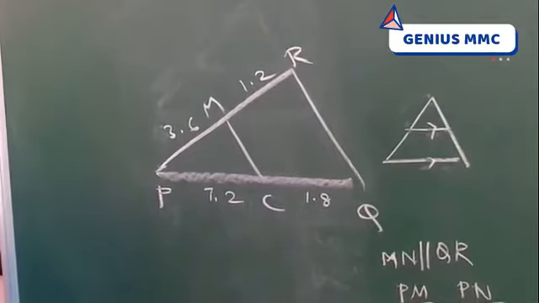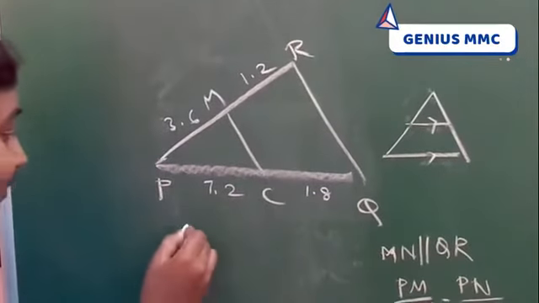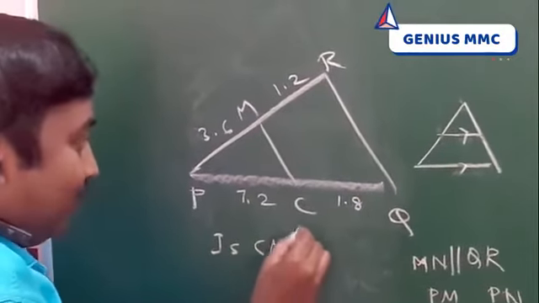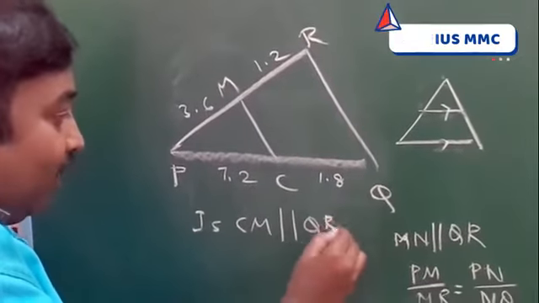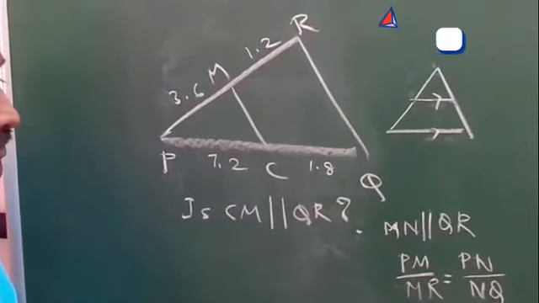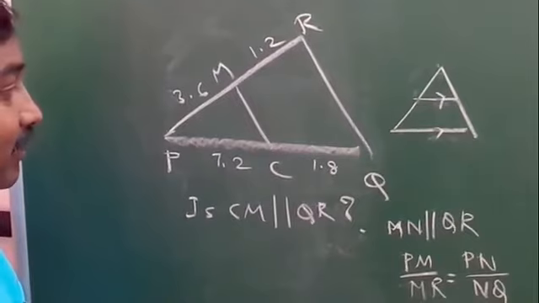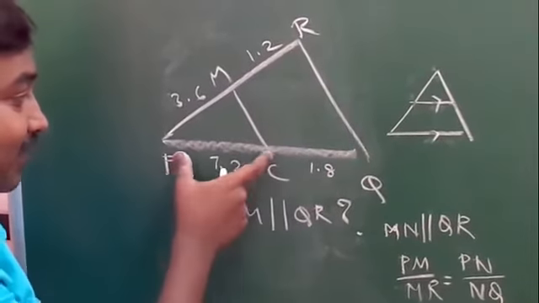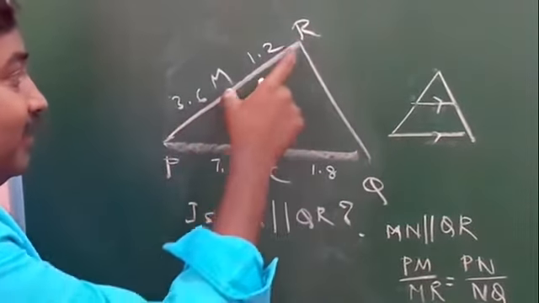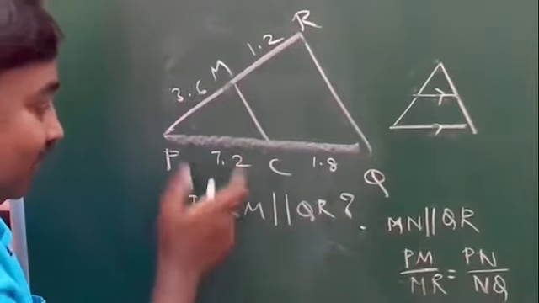Measurements. The question is, check whether MN is parallel to QR. You see the sides, whether they are proportional.